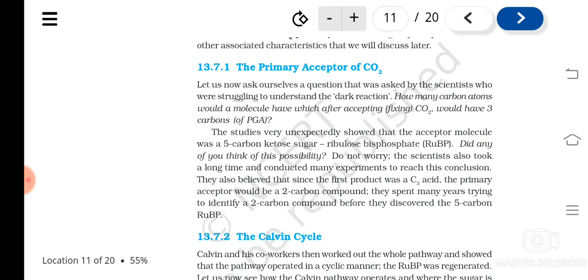In this C3 pathway, the primary acceptor of carbon dioxide is a 5 carbon compound known as ribulose 1,5 bisphosphate. We have studied all this, isn't it? It's a 5 carbon ketose sugar, ribulose bisphosphate, RuBP.